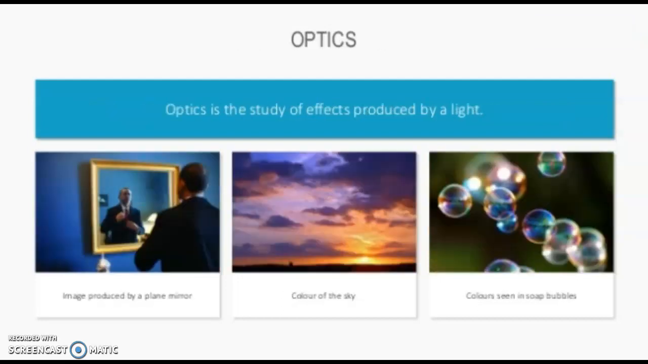So the next topic is optics. Under optics we generally read about light, the effects produced by light. For example, reflection, refraction, dispersion, diffraction, interference, the human eye, its defects, lenses, mirrors. All these things are studied under optics.